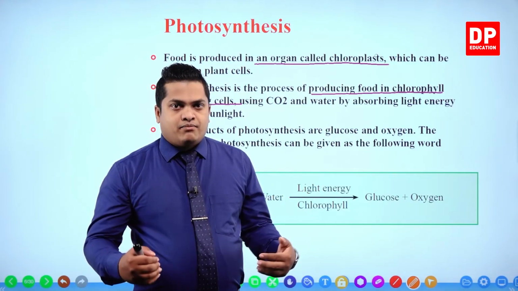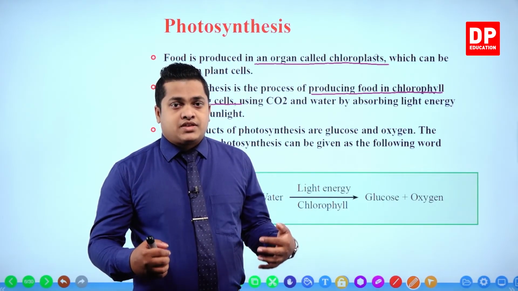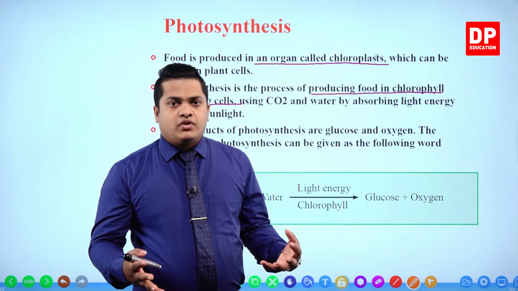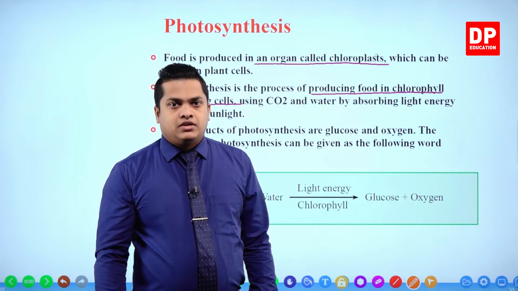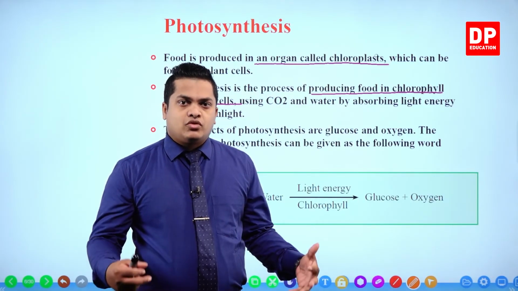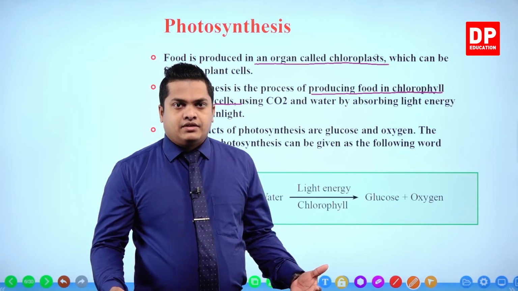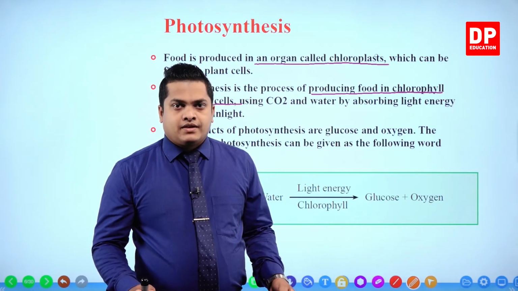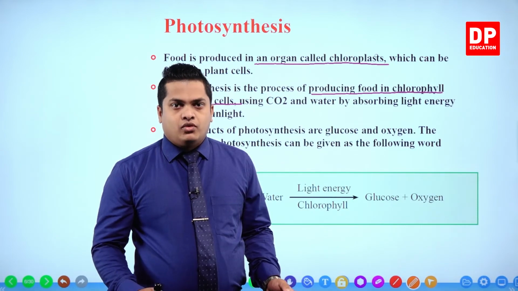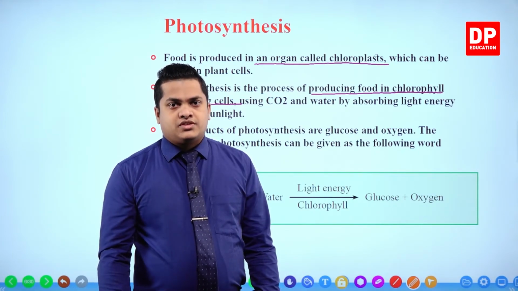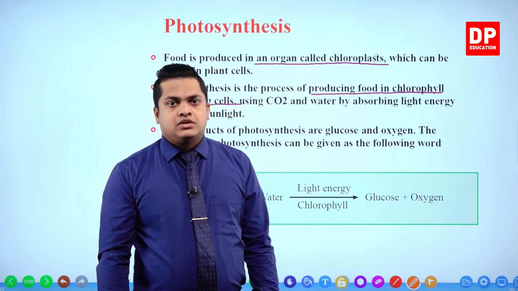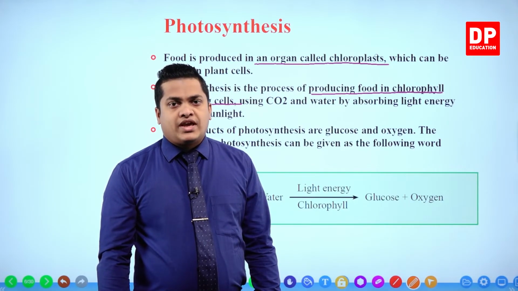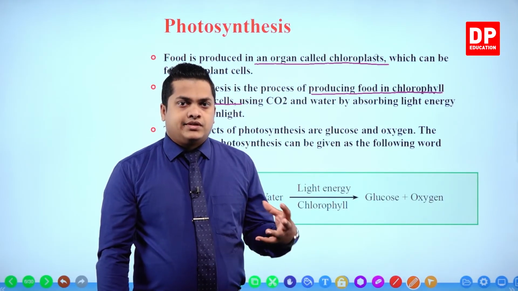If you take the stem of a grown plant, it is nearly brown in color. It has a brownish color because there is no chlorophyll in it. There are no chloroplasts, right? Therefore, there is no photosynthesis process which is going to occur in those cells. If you take root cells, photosynthesis is not going to occur within the roots. It's because they do not have chlorophyll.